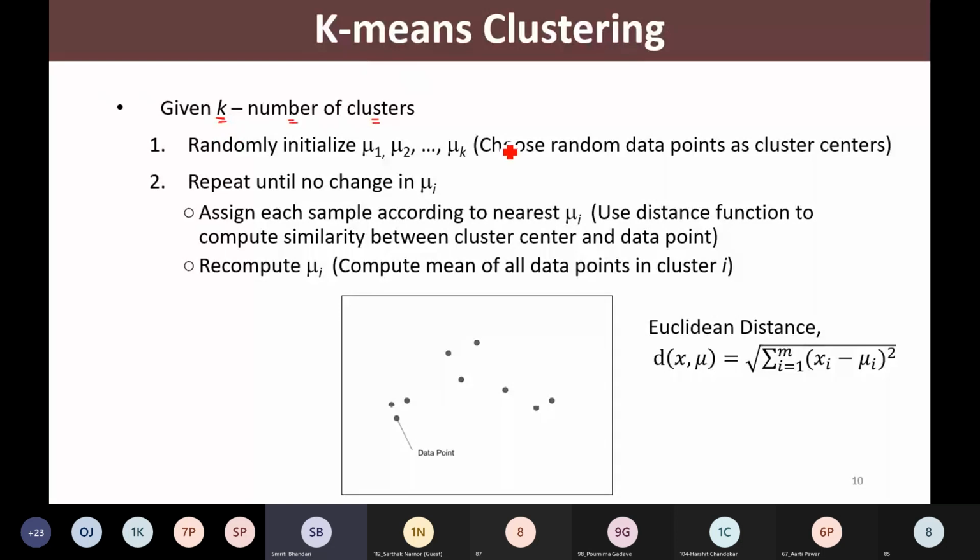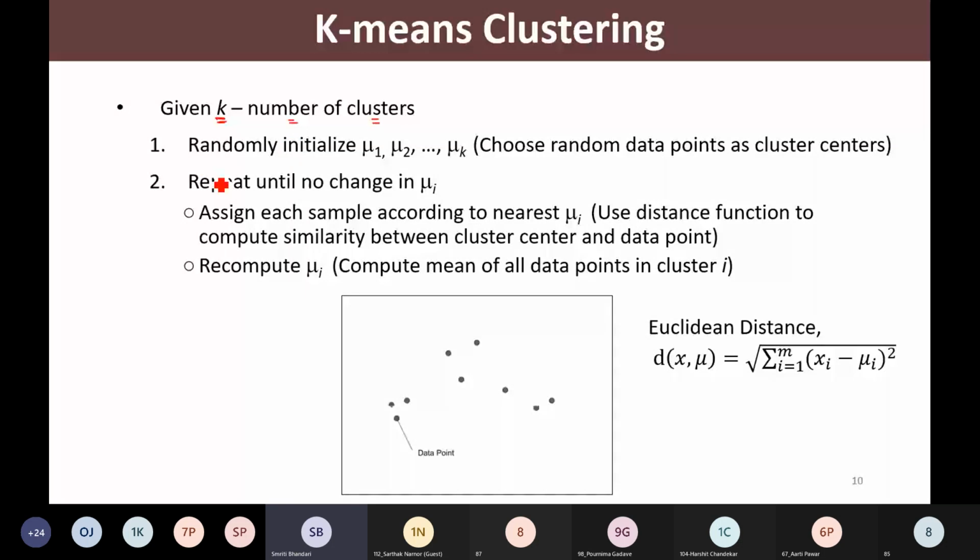So first of all, in this algorithm, we need to identify the number of clusters in which we would like to segregate our data. Once we have decided the number of clusters, we are going to randomly initialize the cluster centers.